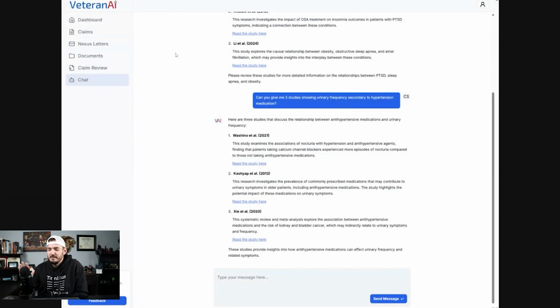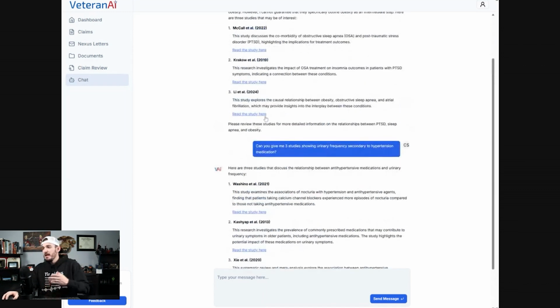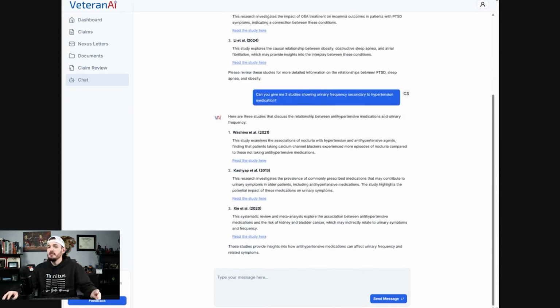Always, this is an AI tool. Always speak with your healthcare provider. Nothing's going to replace that. This is just a tool that can help you. It can do statements, Nexus letters, all those things too. But hey, if you want to figure out how to really structure evidence for your claim, this is a tool. It's another tool in your tool belt.